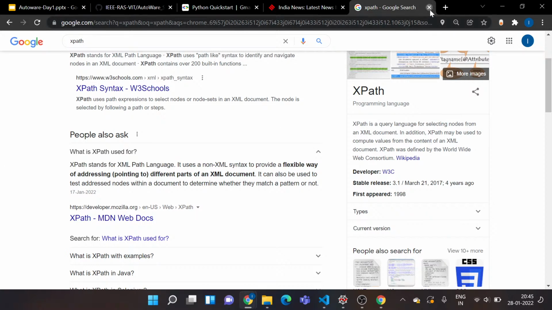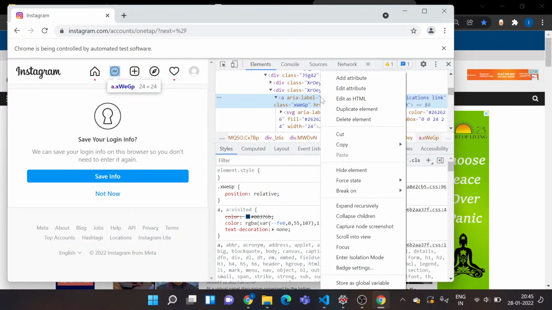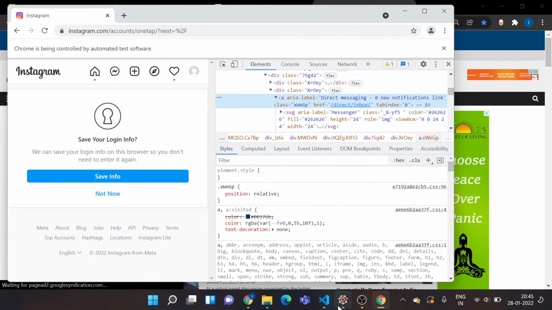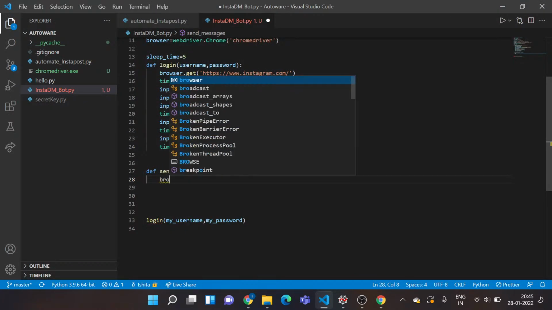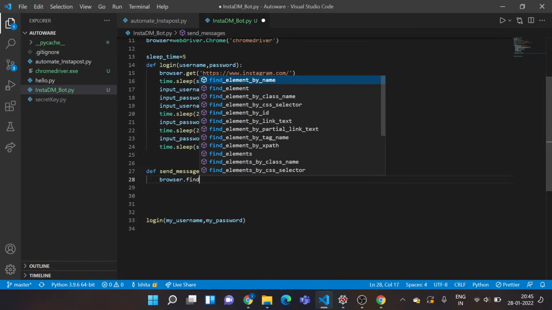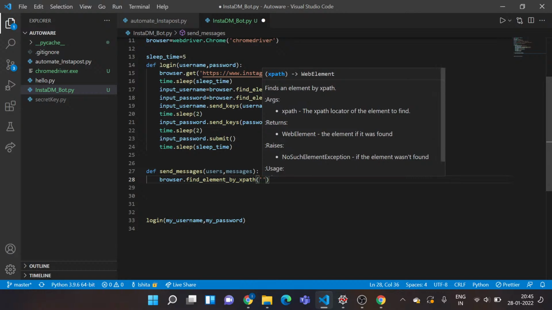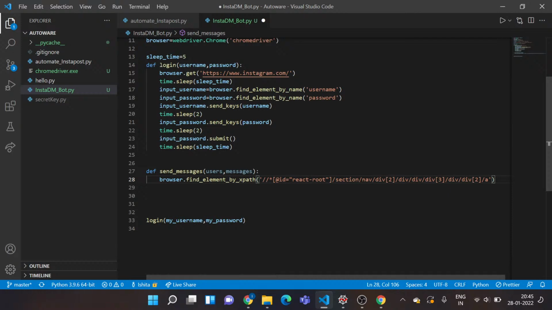So I'll close this tab and go back here. Now how do I get this XPath? I'll just right click. There's this option called copy. If I hover here, I find this copy XPath. So this is what I want. I'll just click on this. So now XPath is being copied to my clipboard. Now I'll actually call my browser. Then I'll say find element by, see, we have this option, find by XPath. Cool. Now in single inverted commas, I'll just paste that XPath I just copied. And now I've actually located this DM message box.